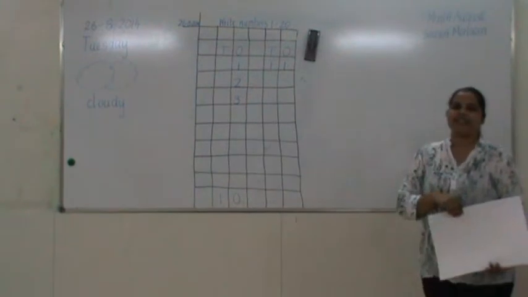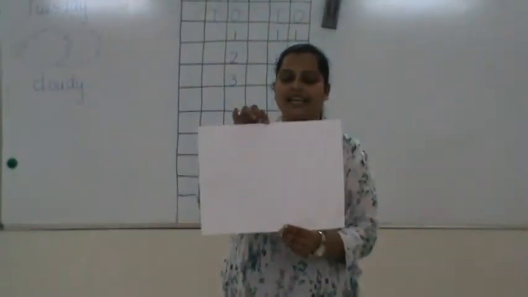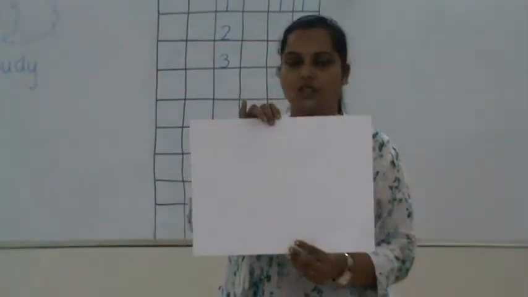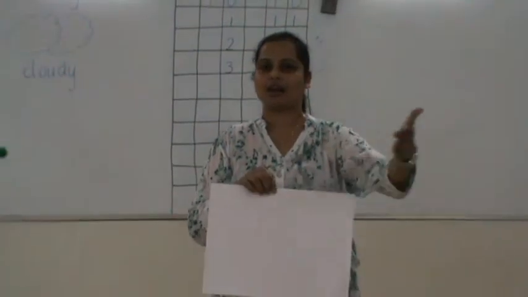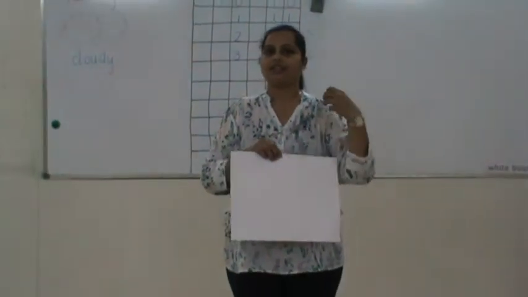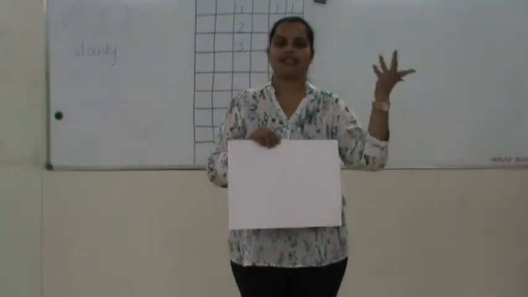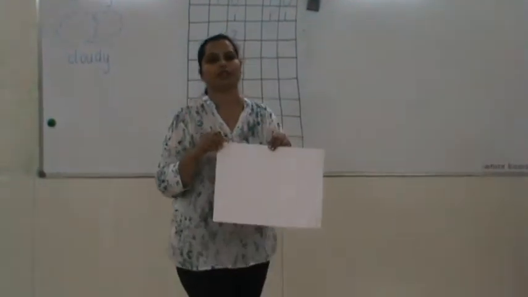The next activity is free expressions. You have to provide an art sheet to children. You can take them down for a walk. You can make them see the things around near your school, the trees, the garden, the greenery, the birds, the sky, the clouds. Let them imagine those things and then put it on paper.